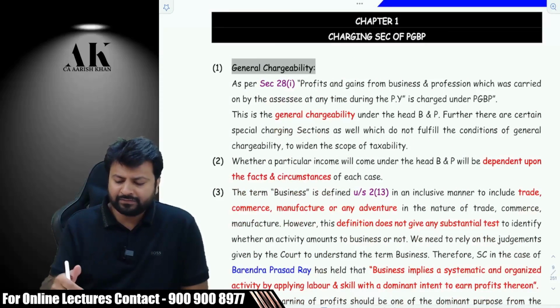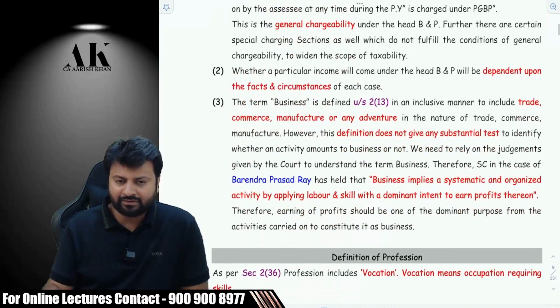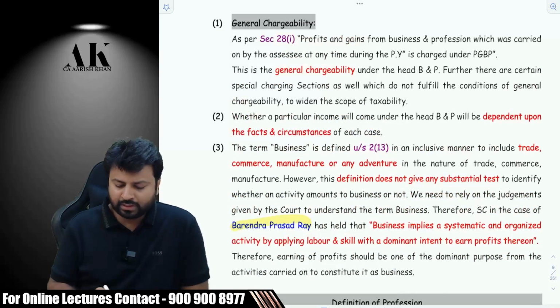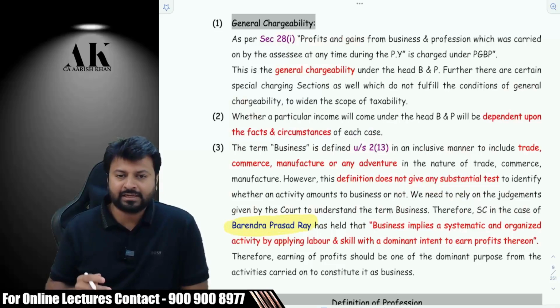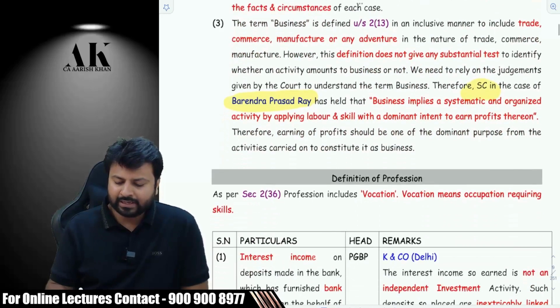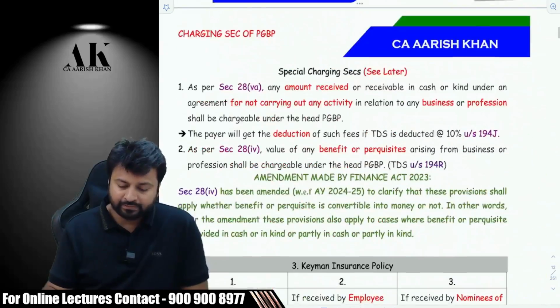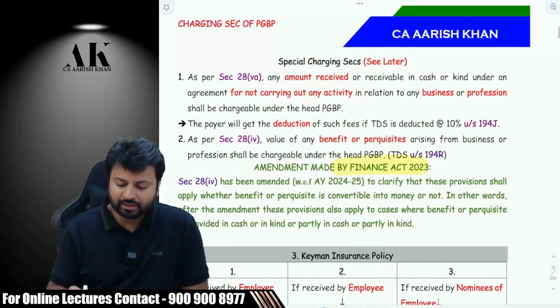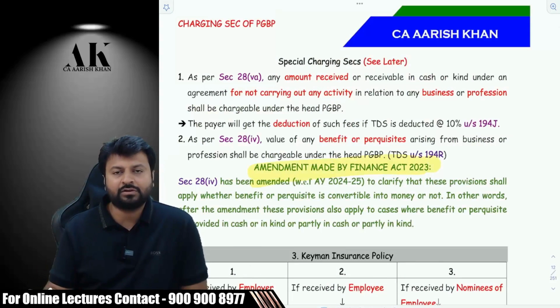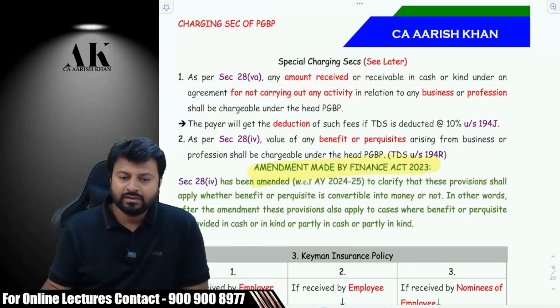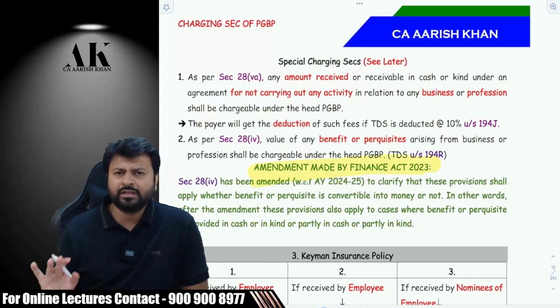I'll just give you a brief of the first chapter, how it is drafted. As you can see, there is a blue color over here, Barendra Prasad Ray. It means there are some case laws of the Supreme Court or High Court over here. Some red color over there, which means that this is an important point, important text of this particular page. Some green color you will find over here. It means this is the amendment made by Finance Act 2023. So this is going to be a very important thing for you.